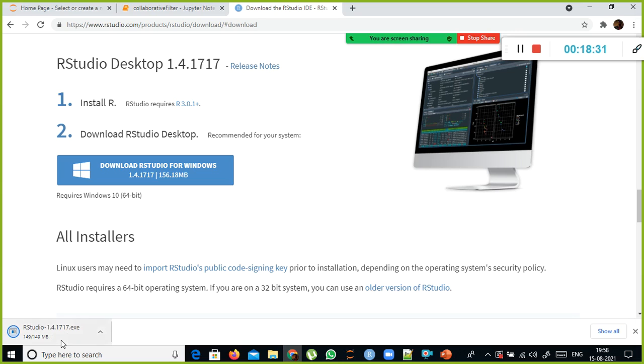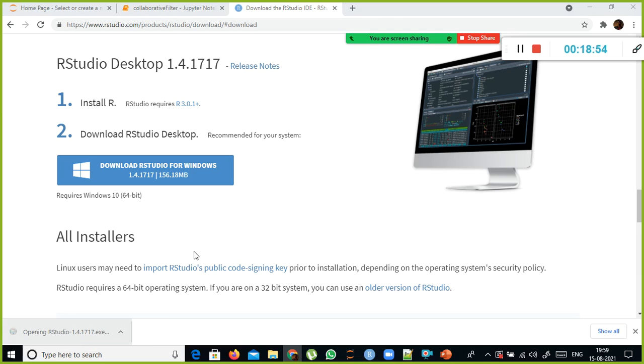So done, right? First, you install R and then you install RStudio. R is the backend. Without the backend, what is the point in installing the front end, right? So first install R and then install RStudio. Okay, after you install RStudio successfully, this is also very simple.